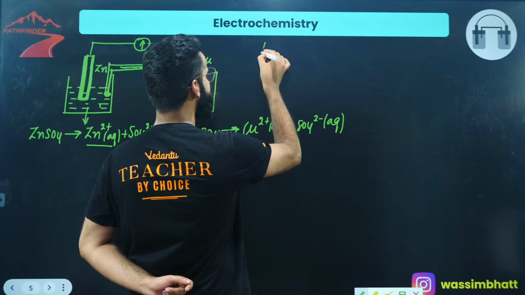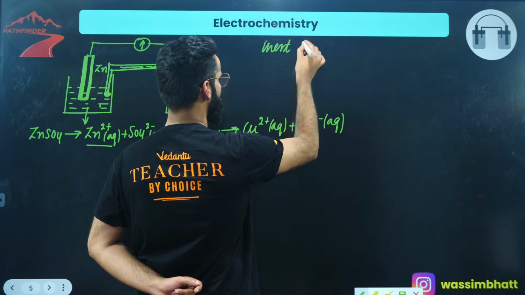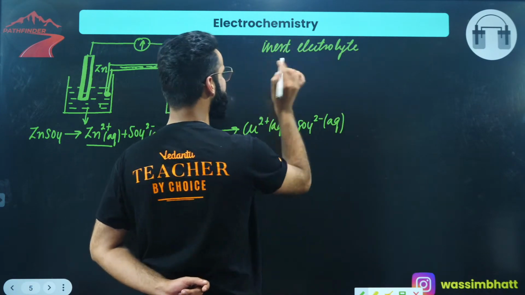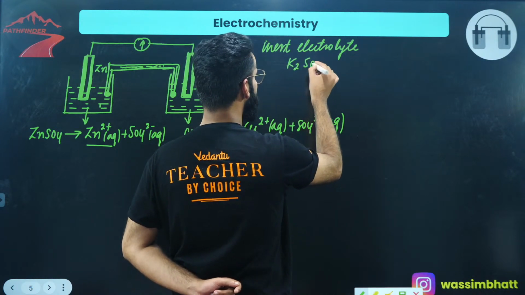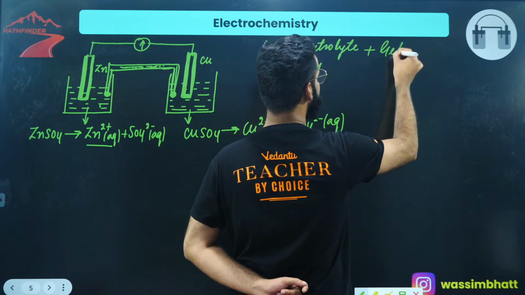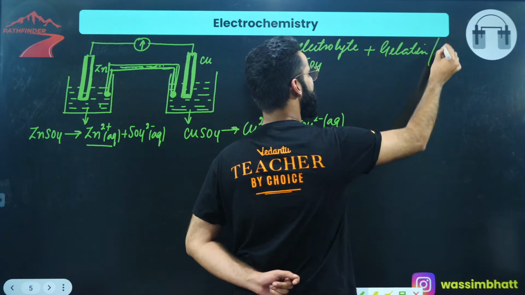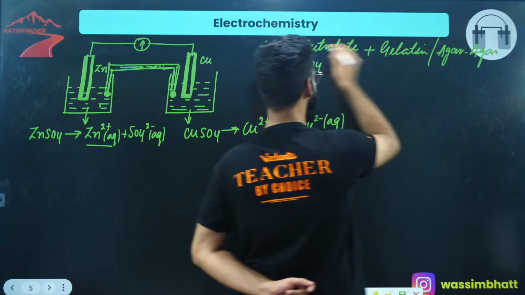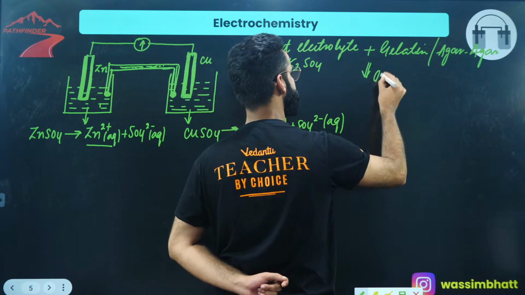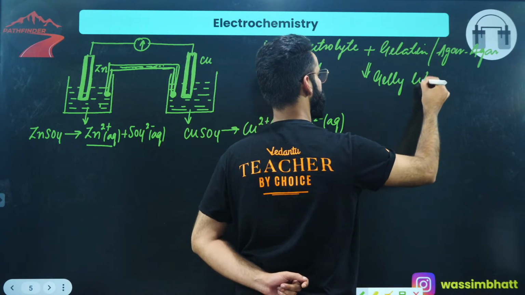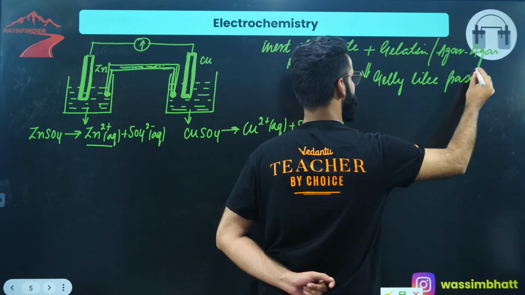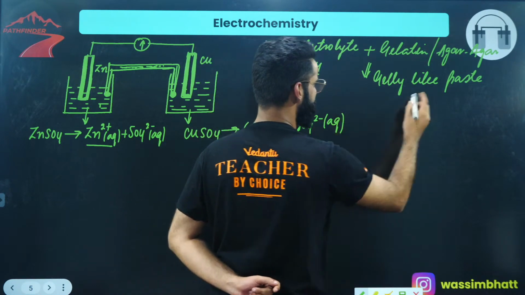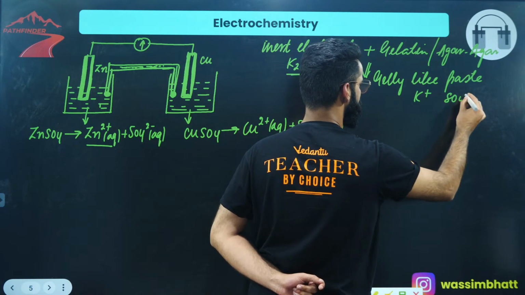Now, inside this, I'm going to take an electrolyte, something which I call an inert electrolyte. What is an inert electrolyte? You'll get the idea in some time. I'm going to take an inert electrolyte like K2SO4 and mix it with gelatin or agar-agar. When I mix these two, I'll get a jelly-like paste containing the ions of the inert electrolyte, K positives and SO4 di negatives.